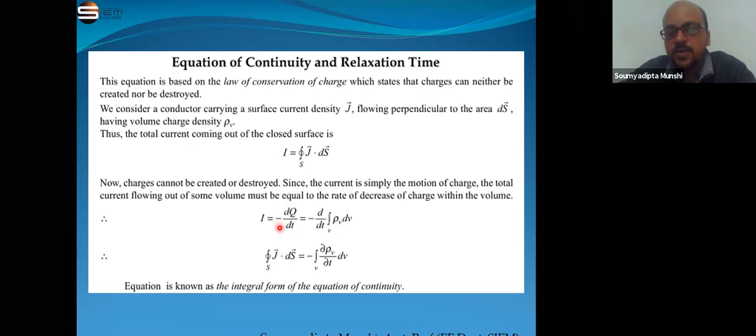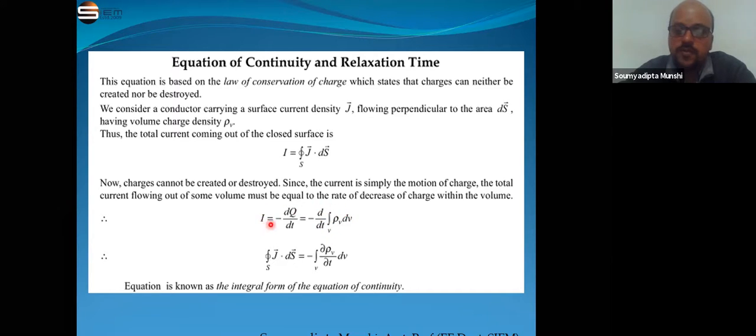Okay, so the minus sign indicates the charges are moving out from a particular volume in the inner portion of the conductor to the outside, the surface of the conductor. As we know, q is equal to the integration of rho v dv. If we put the value of q here, it becomes minus d by dt of the volume integration of rho v dv.